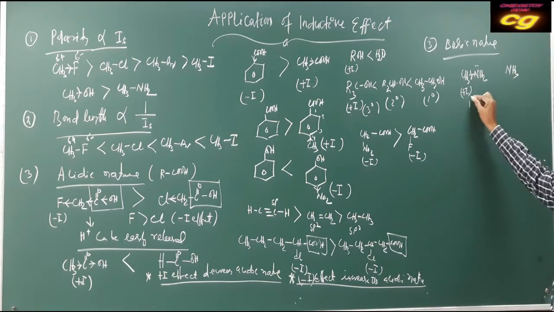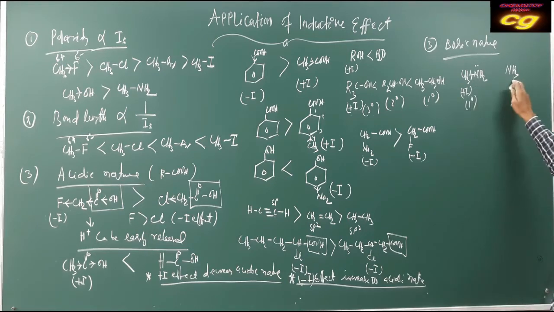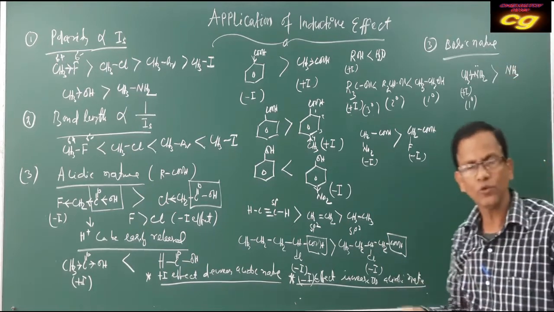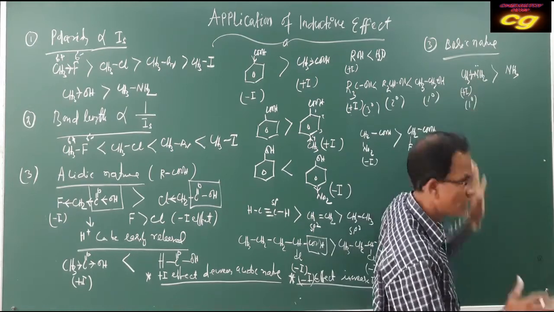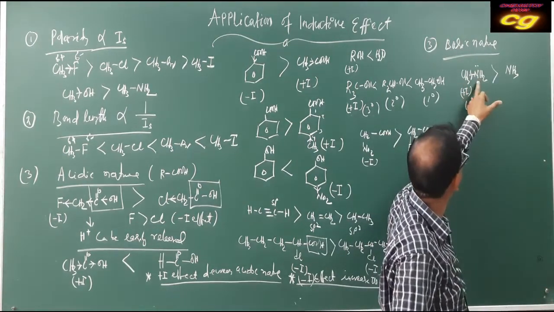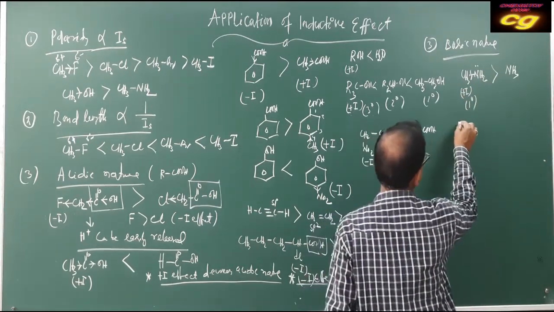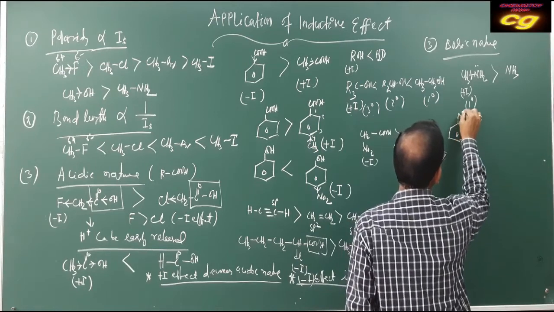That's why this primary amine is more basic than ammonia, due to the plus effect. If the plus effect is more, electron density is more because they supply electrons, so the basic character is more. And this is aniline.